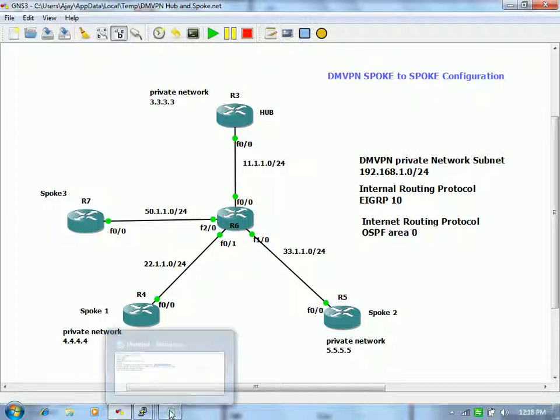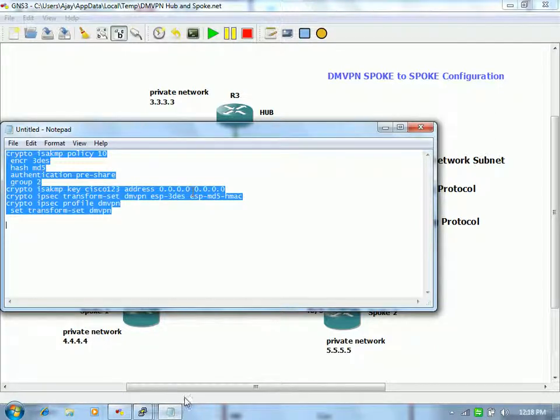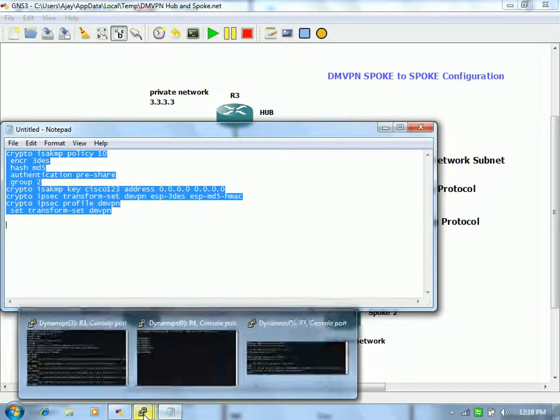So that's why you have to give the IP address 0.0.0.0, because you never know the NBMA address of your next spoke. It is dynamic. So you just have to copy the complete configuration and paste it to the hub and all the spokes.